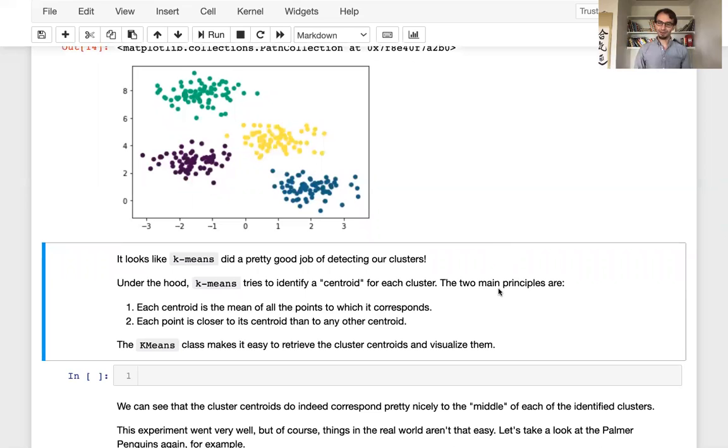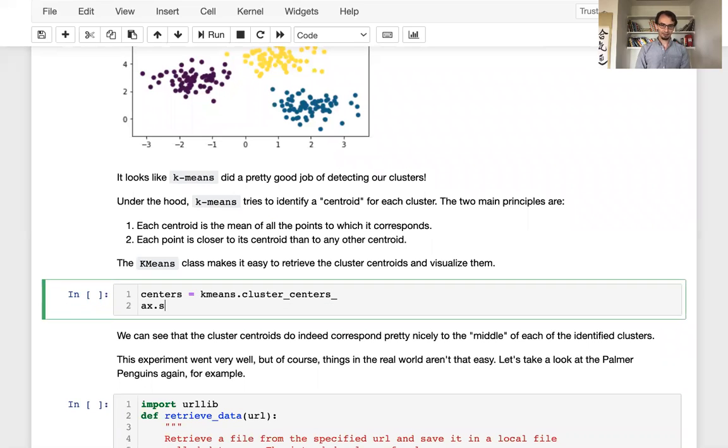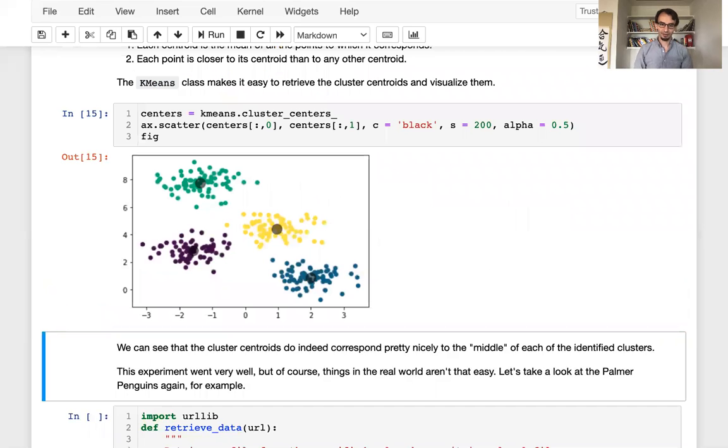The KMeans class makes it very easy to grab the cluster centroids, and then we can visualize them, which is very handy. So let's take a look at visualizing the k-means centroids. We'll do centers equals kmeans.cluster_centers_, and then we're just going to scatter the centroids in a different format. Similarly to X, the centers are given as a 2-column set of data. So we plot one column against the other to get a visualization on horizontal and vertical coordinates. I'm going to plot these larger and a little bit transparent on the same axis, and then I'll take a look at the figure.